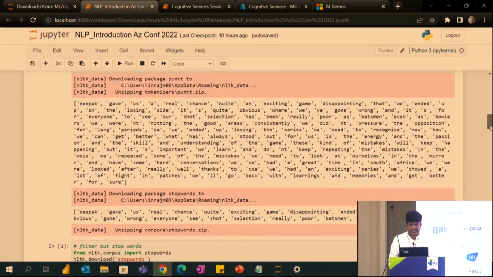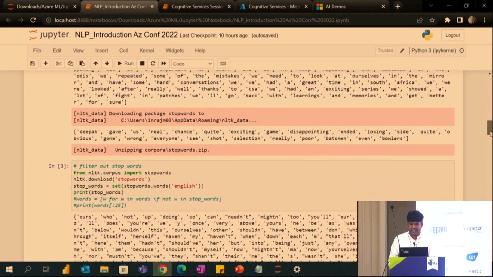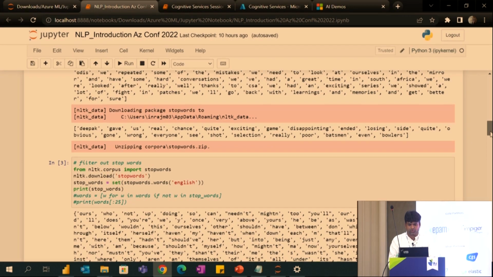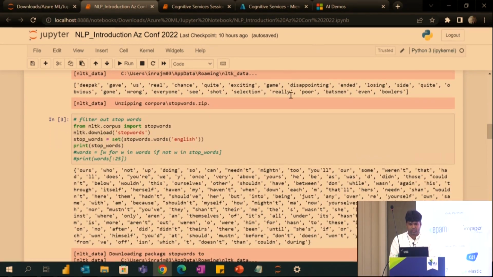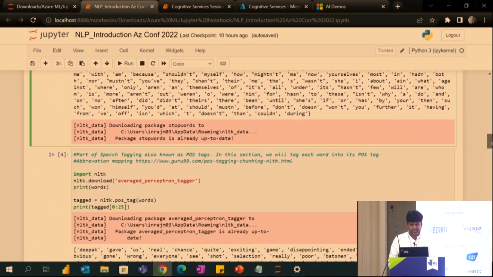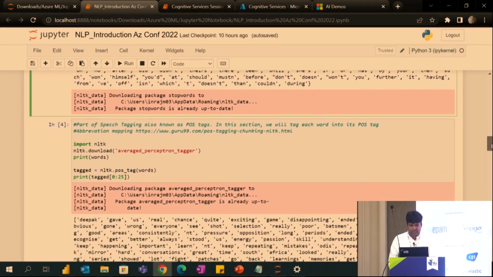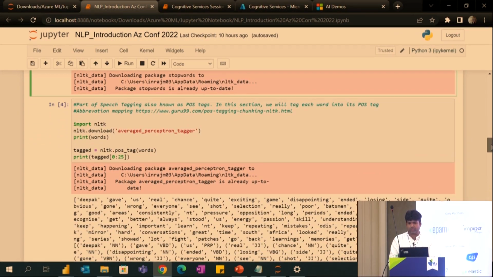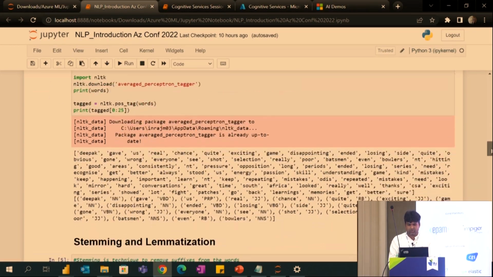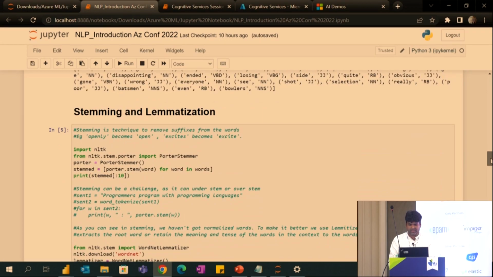Once that is done, we use the NLTK package. This helps us to remove the stop words, and we take certain algorithms from NLTK. For example, in this text, which stop words will get removed? Here I'm using English, and in English we have certain stop words, and only those are getting removed. Then I'm using the perceptron, which helps us to do the POS tags. Once that is done, I come to stemming and lemmatization.